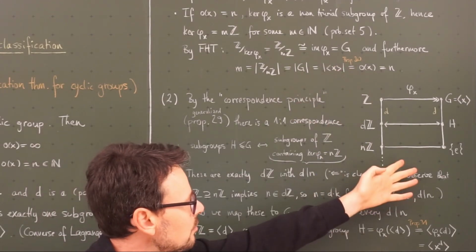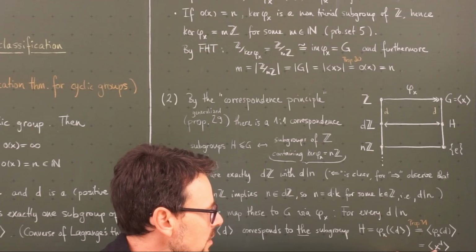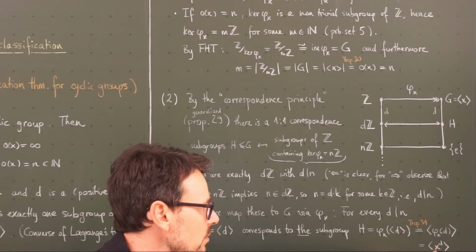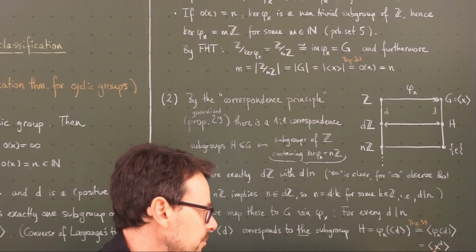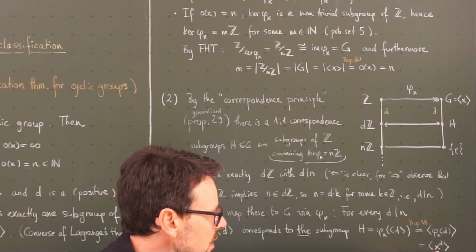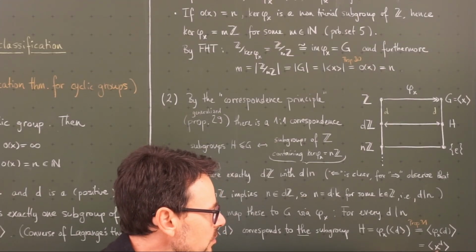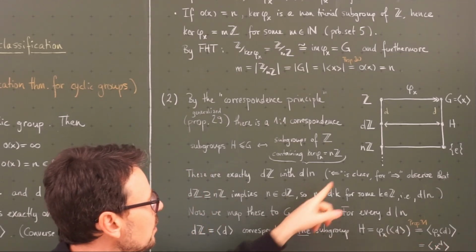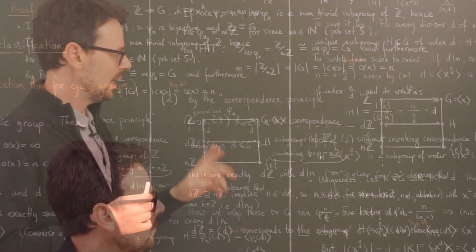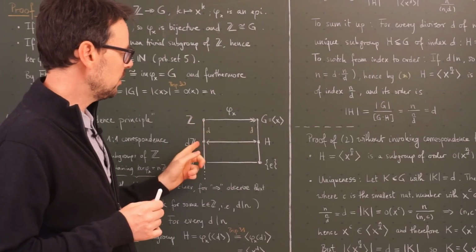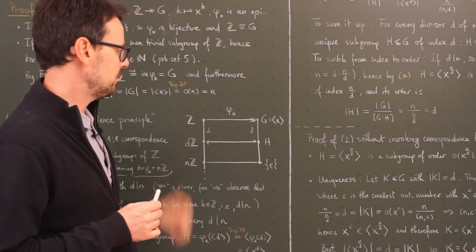If I have any subgroup of this cyclic group, it is cyclic itself, that we already know. But here we see that the generator of this subgroup is x to the power of d, where d is a divisor of n. And the index of the subgroup here is preserved under this map phi sub x.